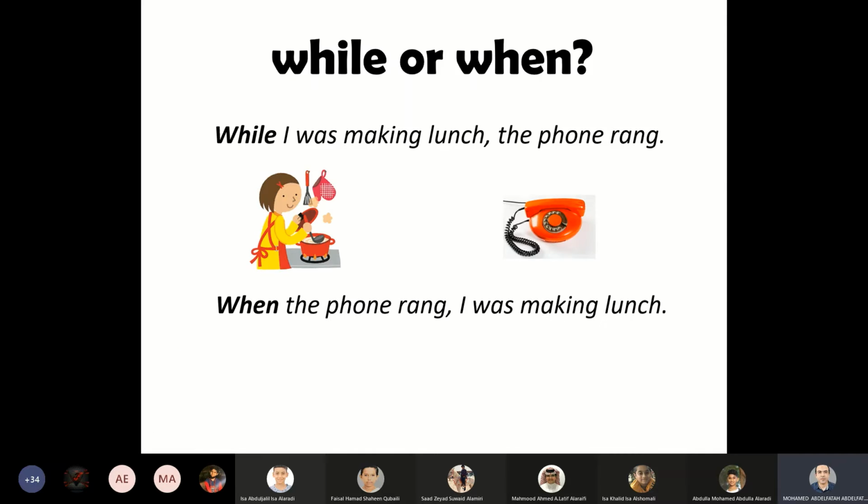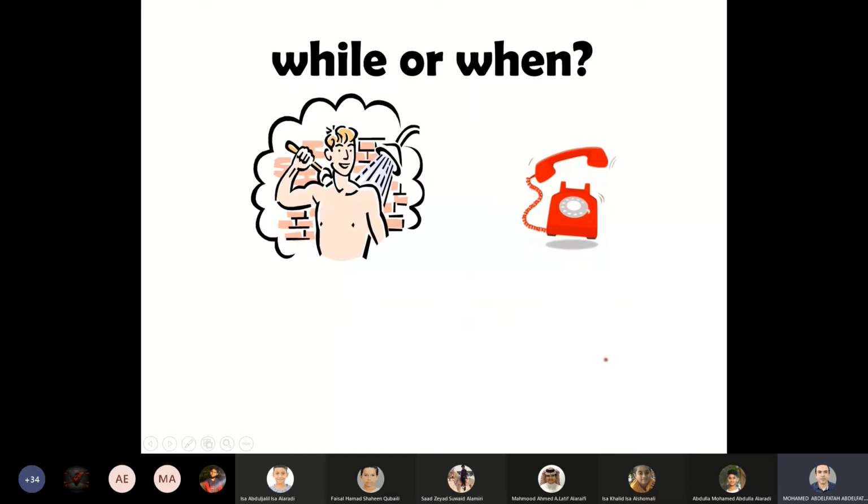What about when? Look here, we use while with the past continuous, but when is used with the past simple or the main clause. While I was making lunch, the phone rang. That means when the phone rang, I was making lunch. They have the same meaning. But what is the difference between using while and when? Here, teacher, while is used with the past continuous, but when is used with the main clause, which is the past simple. While I was making lunch, the phone rang. When the phone rang, I was making lunch.